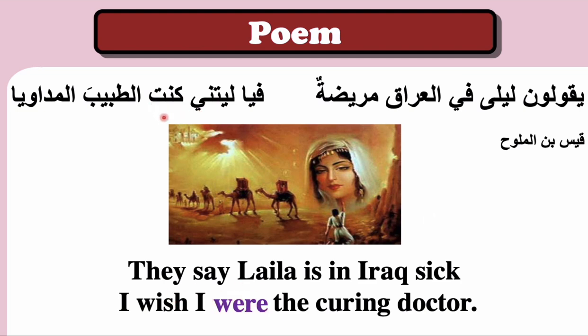As you can see, in the Arabic poem the poet used the past. In your opinion, why did he use the past and not the present with this word? Yeah, good. Because simply here he is making a wish.